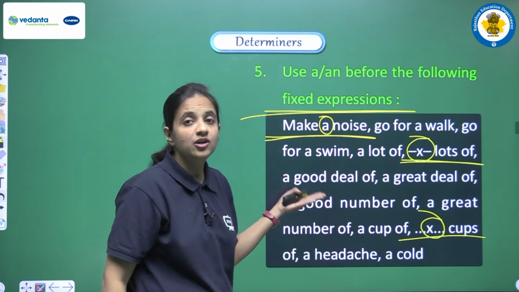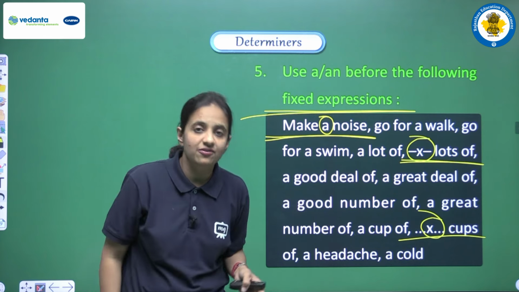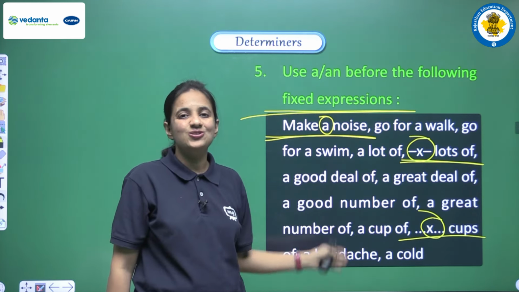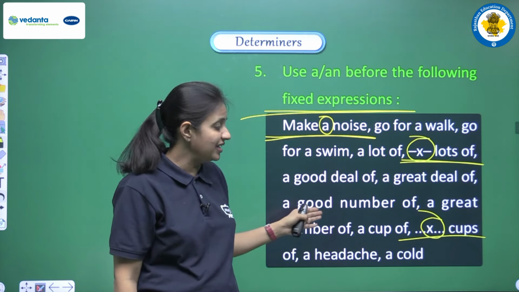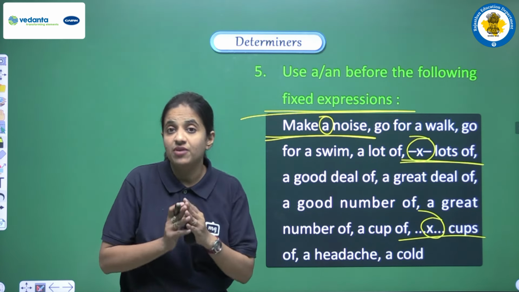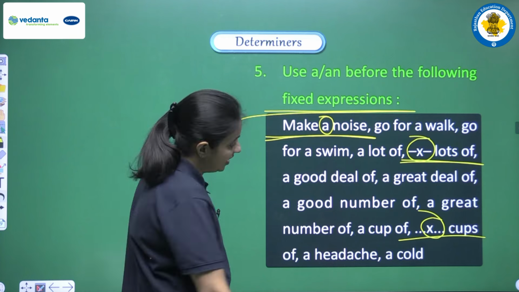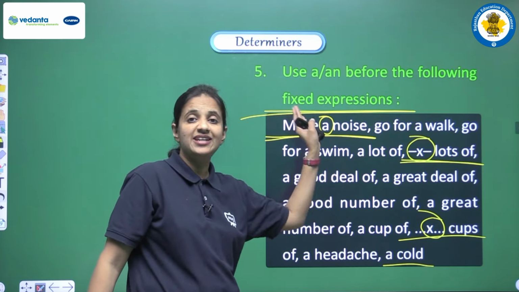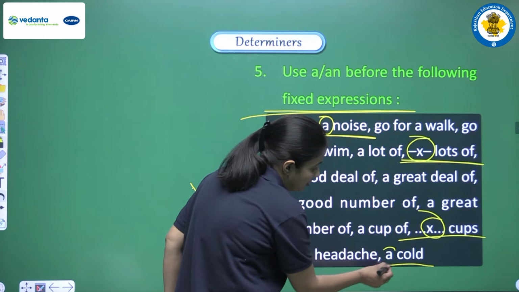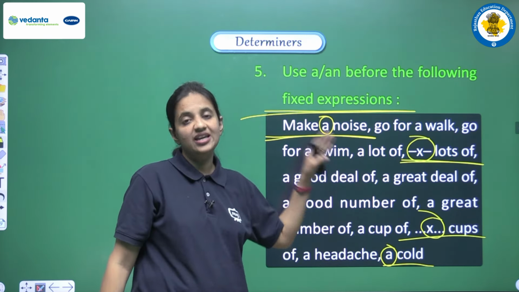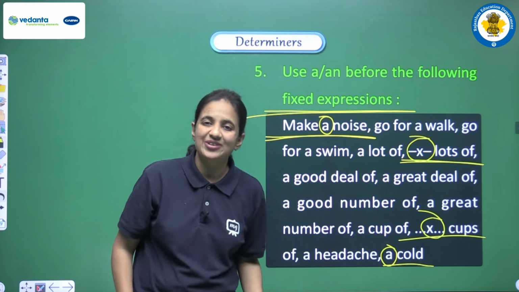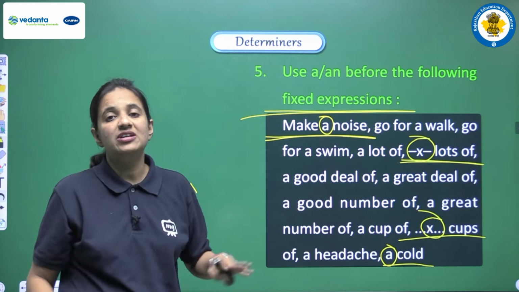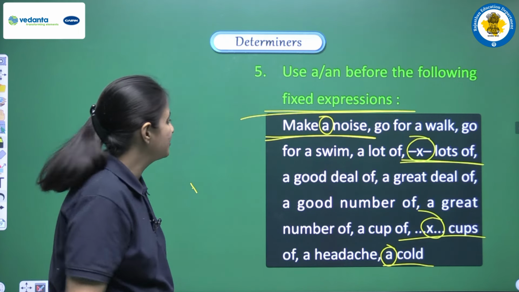A headache, a cold. Okay, so here we are having some of the fixed expressions, and always they are used with these articles that we are having in this list. So you have to be very careful, because if we are having like I am having cold and we are having blank before cold, so in that blank you have to write a only, because it is used in this way only, and this is the reason all these words are known as fixed expression. So learn all these words and always remember all these words, right?